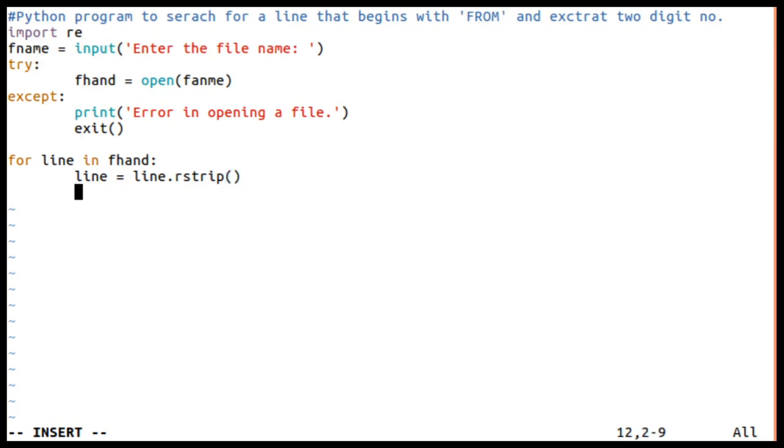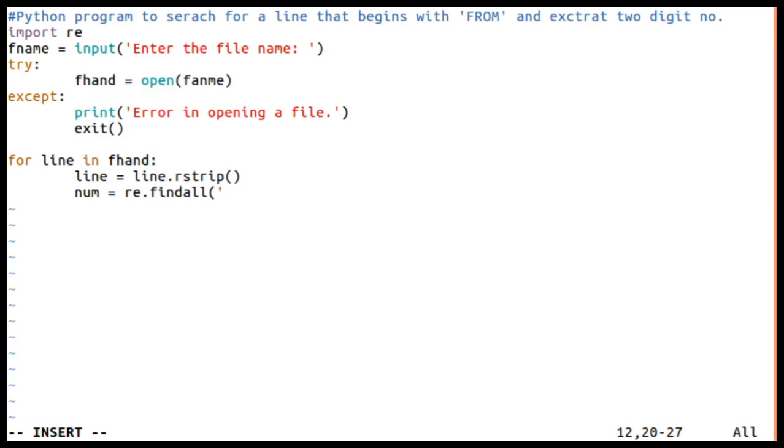And later here I should extract some number, like num is equal to re dot findall. Findall is a method in a regular expression. Remember, I should find for a line that starts with from.